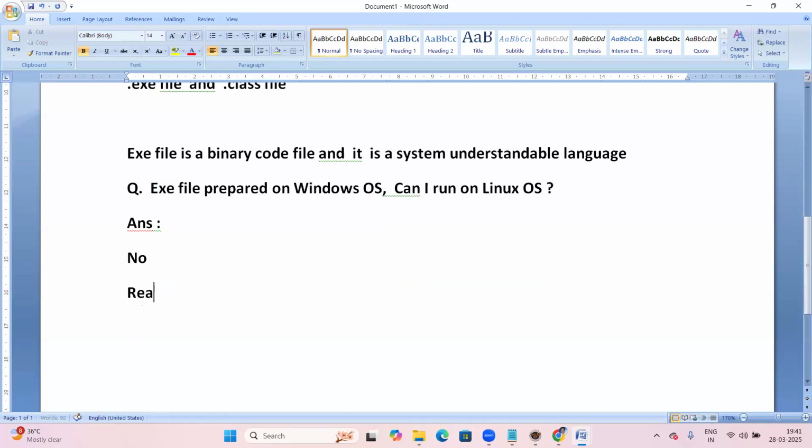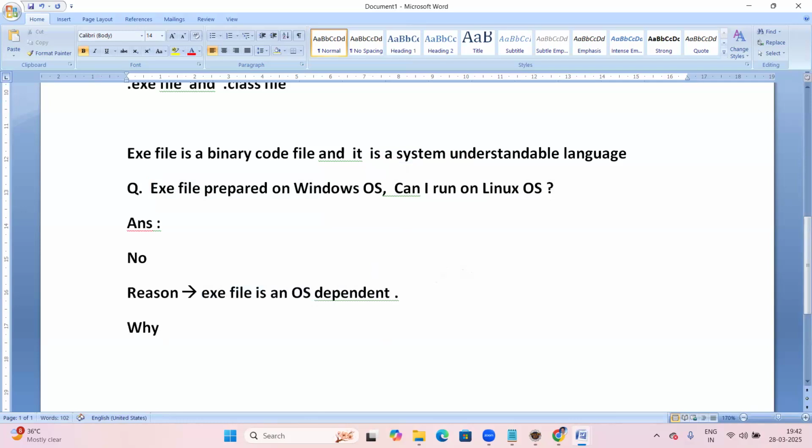Let me explain the reason. The reason is that an exe file is platform dependent or OS dependent, anyone can say. See, an exe file prepared in Windows OS, can I run it on Linux OS? The answer is no. Reason: an exe file is OS dependent.